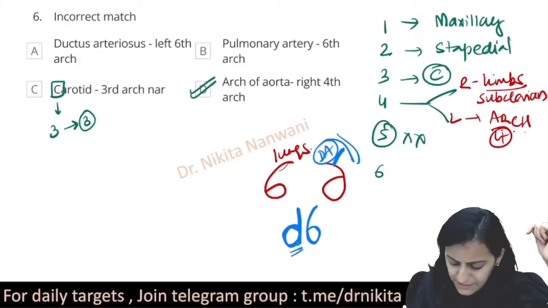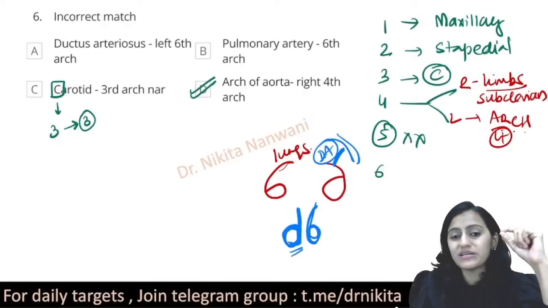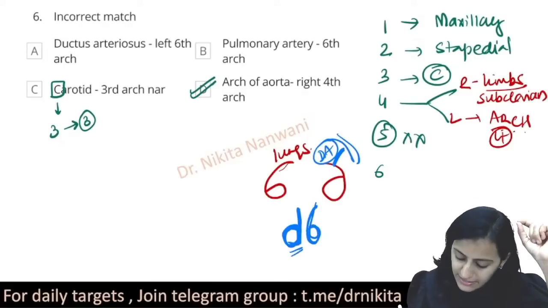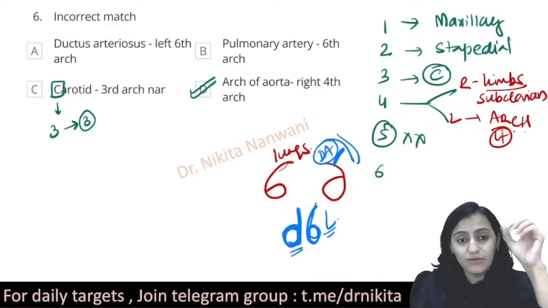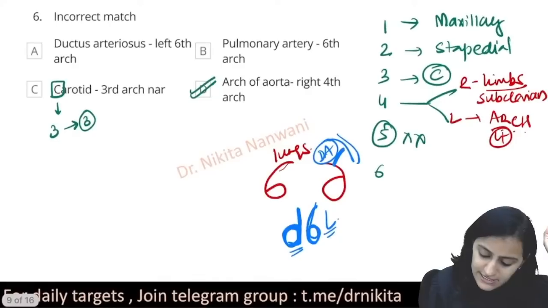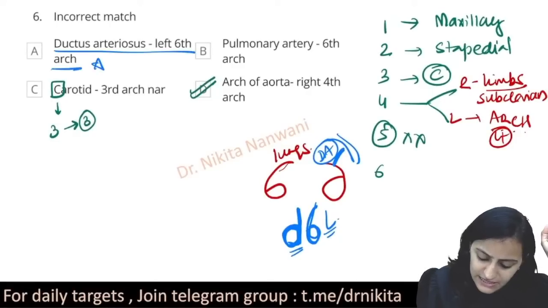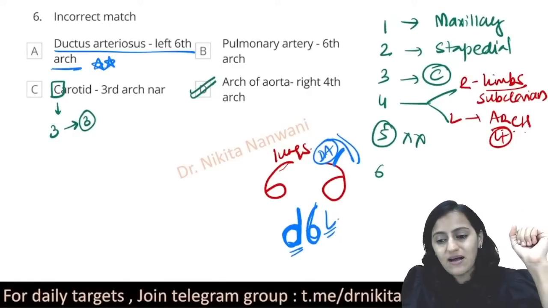So it comes from the 6th arch, and that too from the left 6th arch, not the right. So very, very important, ductus arteriosus is from the left 6th arch.